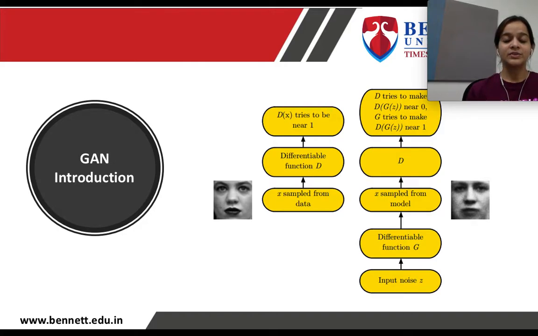Now D, the discriminator, tries to make D(G(Z)) 0. That means the discriminator's task is to detect images from the generator, which are not real, but the generator tries to make D(G(Z)) near 1. That means the generator constantly tries to prove that the image it has generated is real, while the discriminator tries to learn whether it's actually real or not.